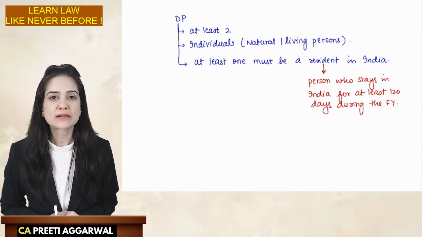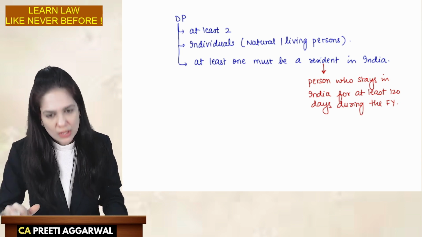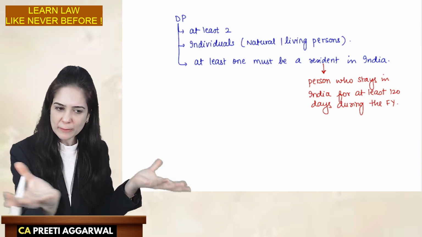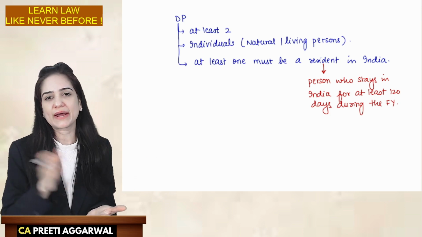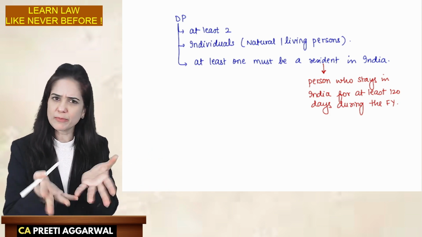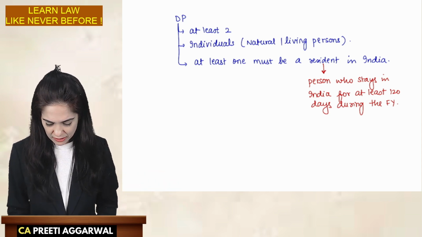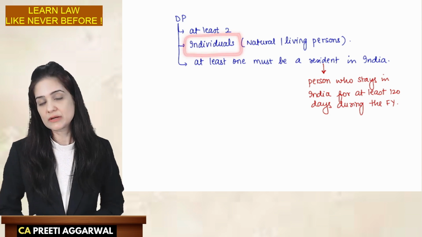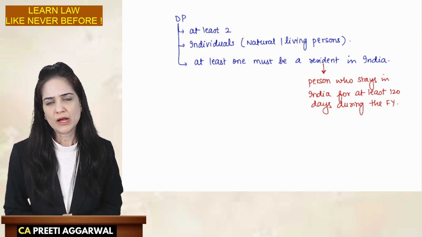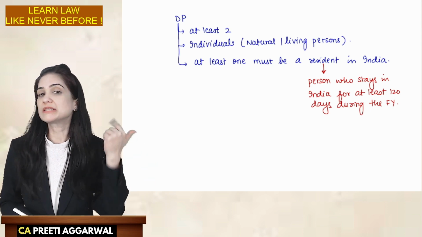So designated partner, I need at least two. Do we need to appoint them separately? No. You can choose any of the partners to also act as designated partners. Okay, so we will select them from among the regular partners only. Ma'am, you have mentioned that all designated partners need to be individuals, but it is not compulsory. No, we can also have body corporate as our partner.